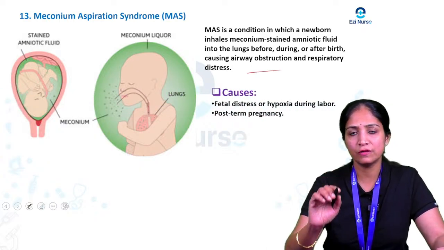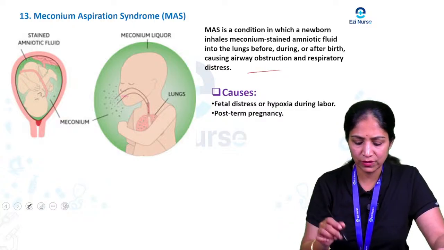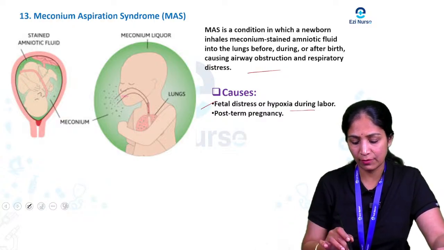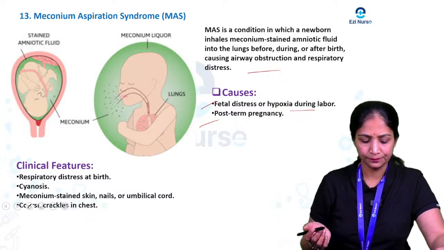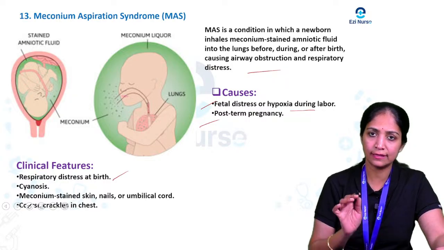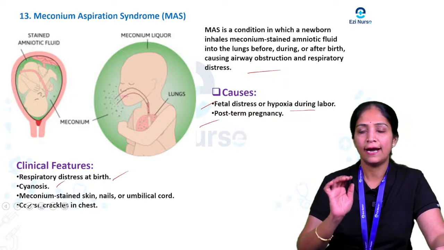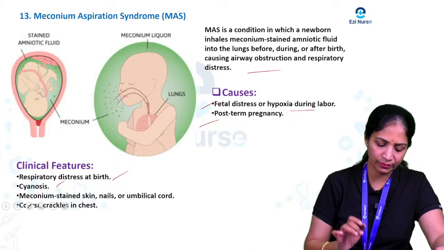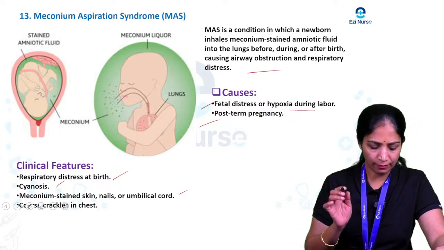So the main causes for this are fetal distress or hypoxia during labor, or a post-term pregnancy. The main clinical features we are going to see are respiratory distress at the time of birth and cyanosis, and one more main thing we are going to observe here is meconium-stained skin, nails and umbilical cord.